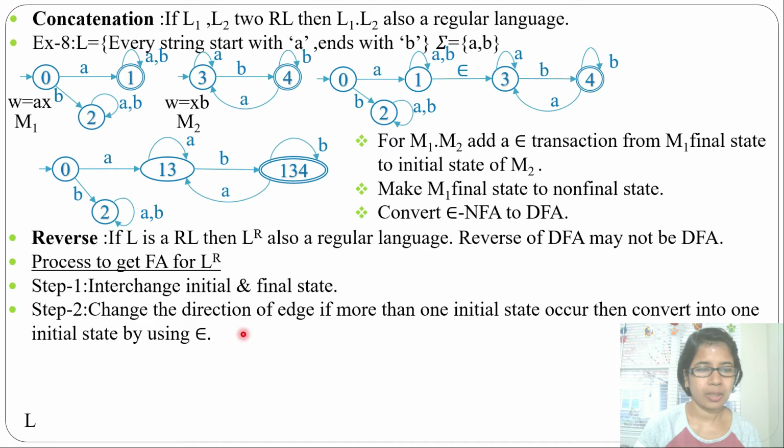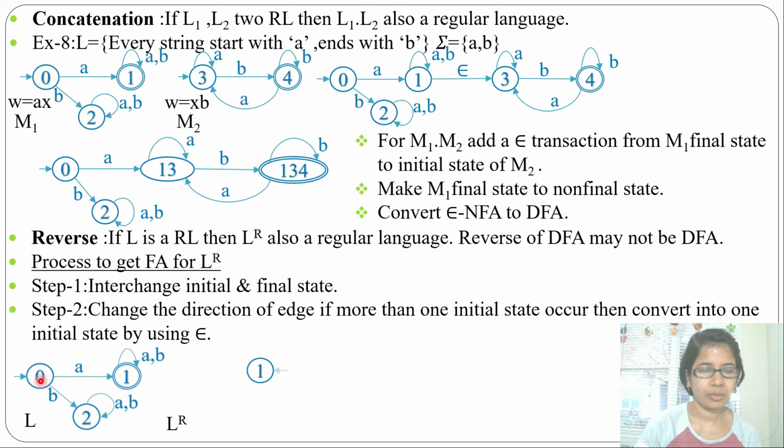Let's explain with an example. This is a DFA. Now I'll find reverse of this DFA. So here initial state is 0, final state is 1. Now initial state will be 1 and final state will be 0. Here 1 is the initial state and 0 is the final state. And 2 will be non-final. Now at 1 there was a self loop of A, B. In self loop there is no change, so there will be the same self loop of A, B.